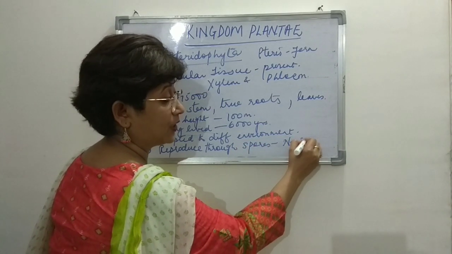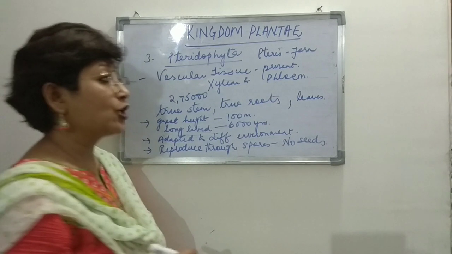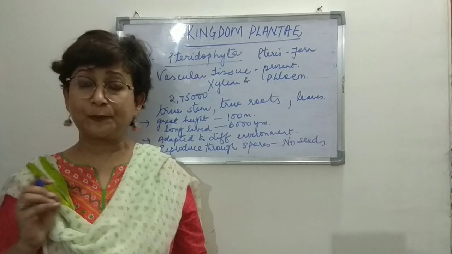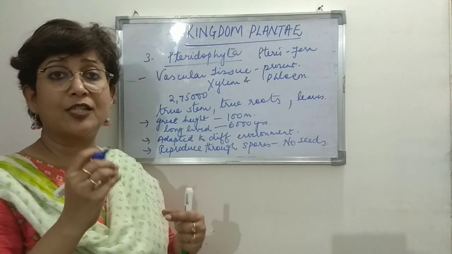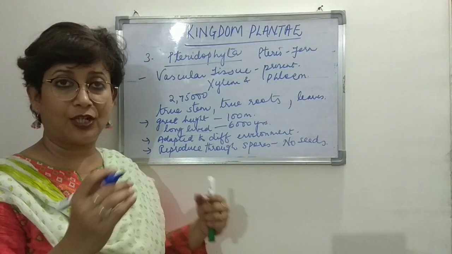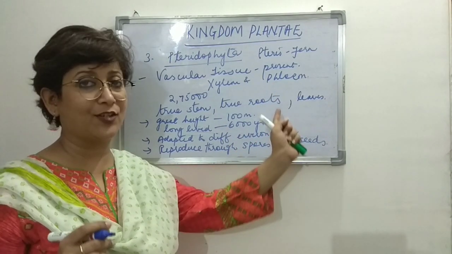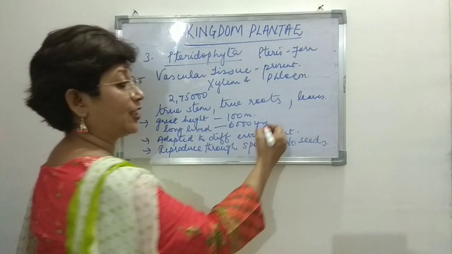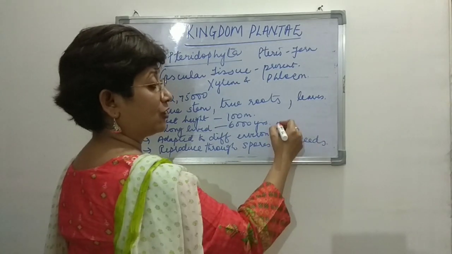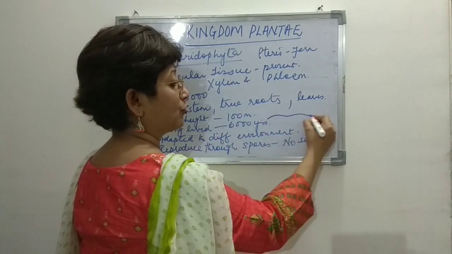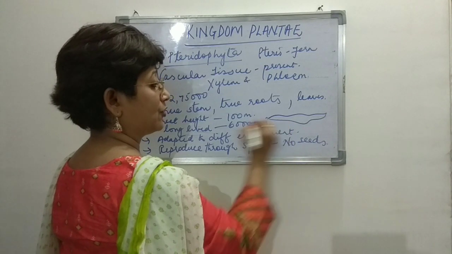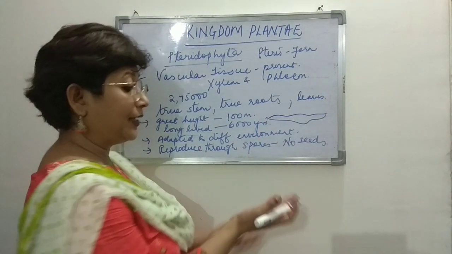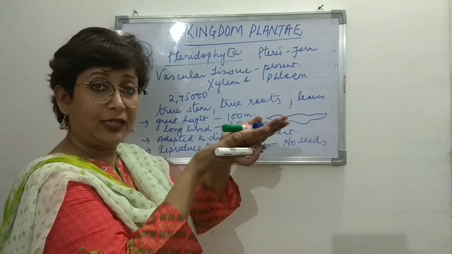No seeds, right? So what happens is that you will see there are leafy structures that are not true leaves, right? There are leafy structures present in these plants, and they are called fronds or sporophylls, right? Leafy structure, and beneath the leaf, right?